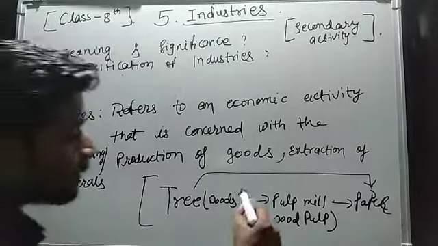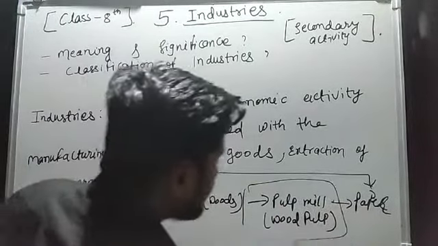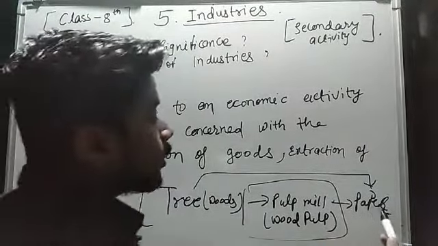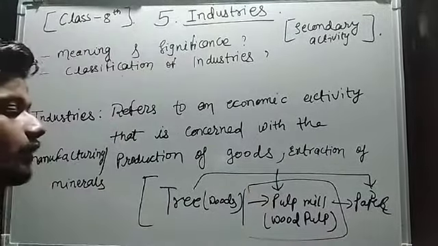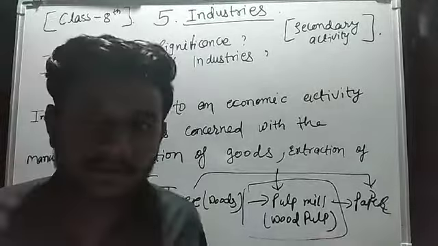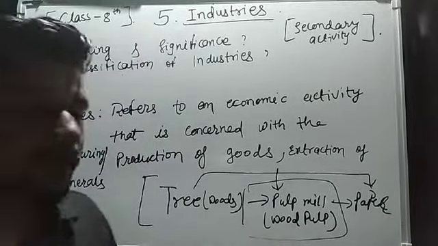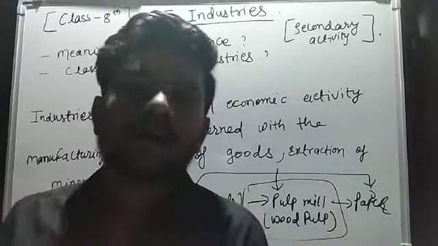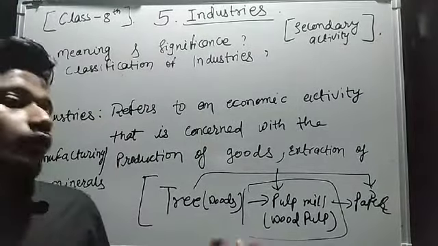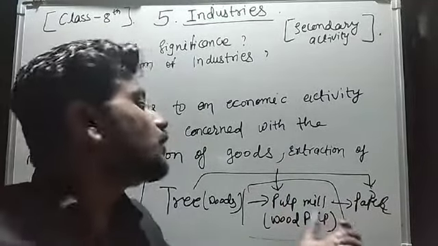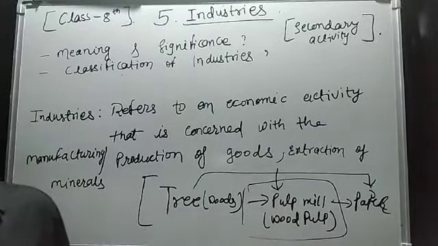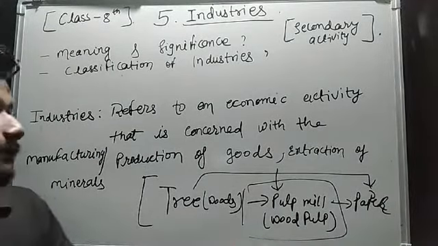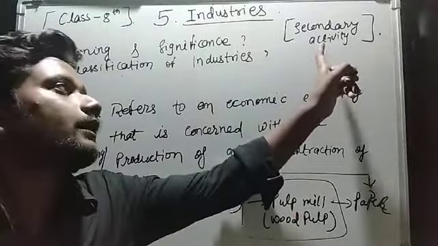This intermediate place where the tree has been transformed into paper, we will call the industry. This pulp mill can be called an industry or factory where wood has been processed into paper, like this paper mill. We can say that this paper mill is a secondary activity.